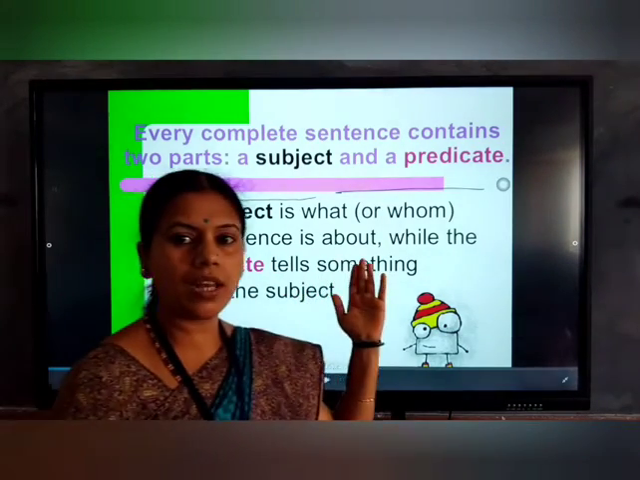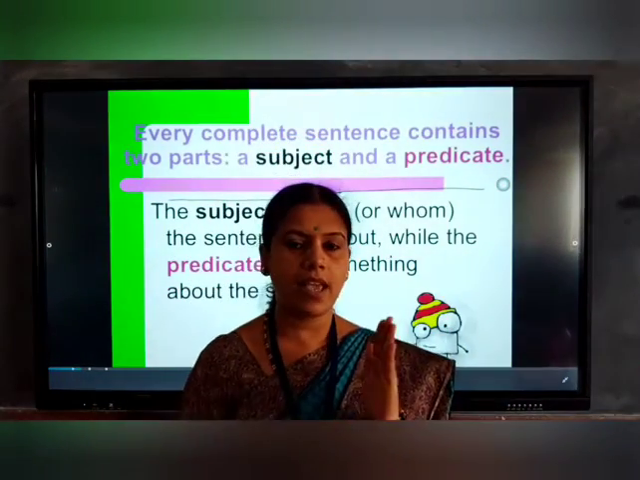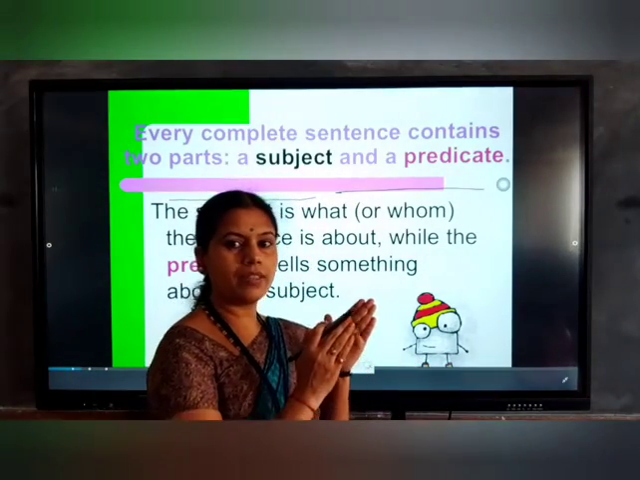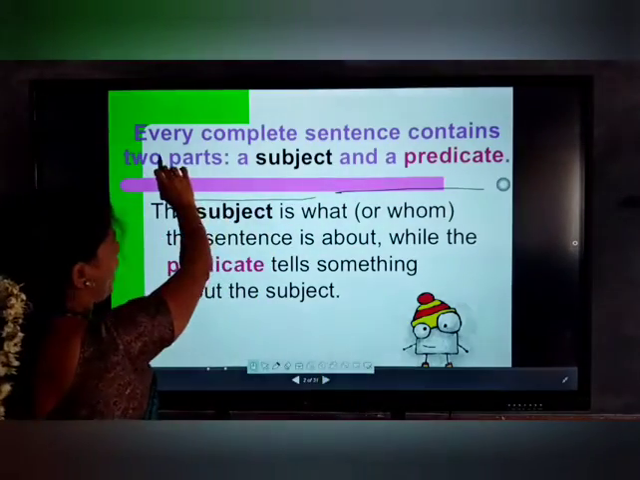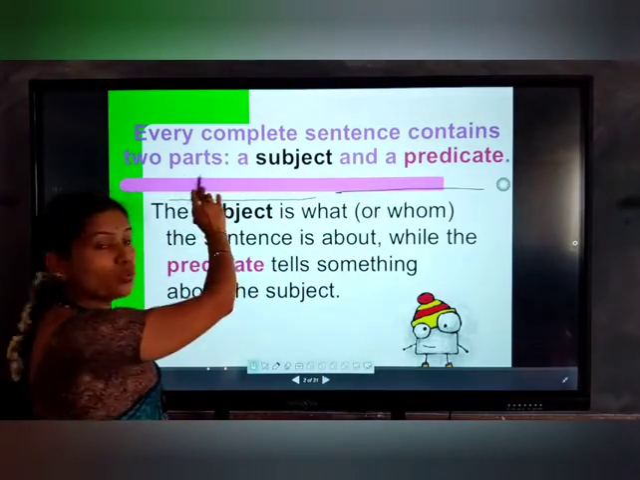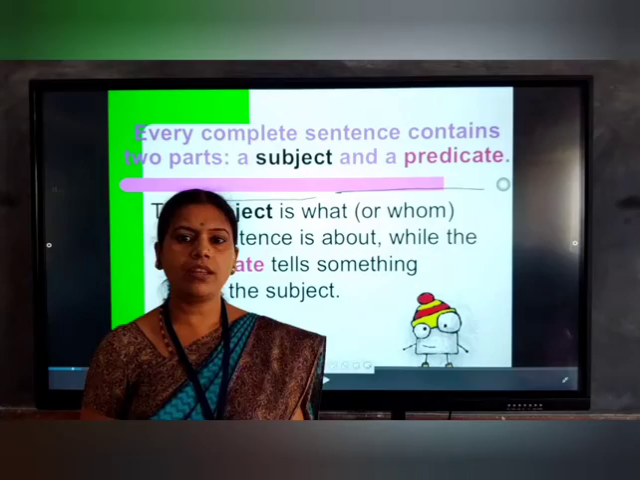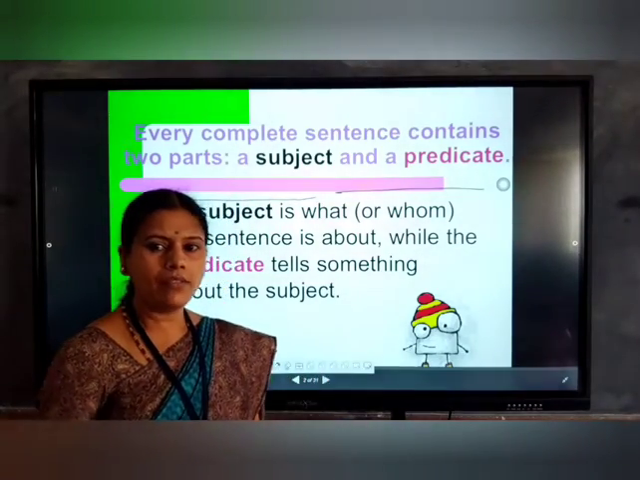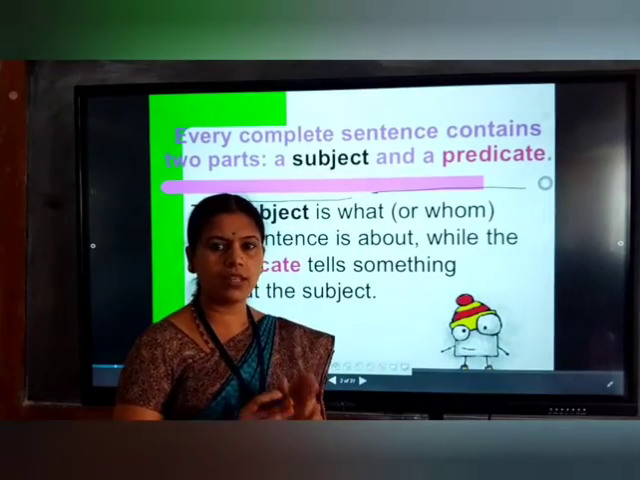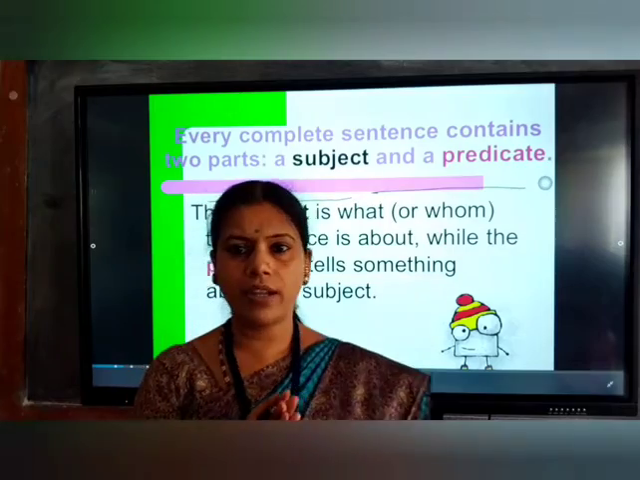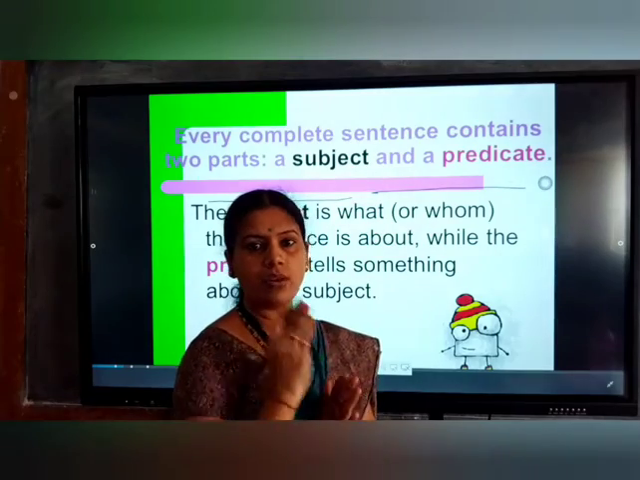Subject and predicate are nothing but the parts of a sentence. Each sentence has two parts. The first part is called the subject and the next is called the predicate. Every complete sentence contains two parts, a subject and a predicate. Whichever sentence you take, every sentence is divided into two parts. The first part is called the subject and the remaining part is called the predicate.